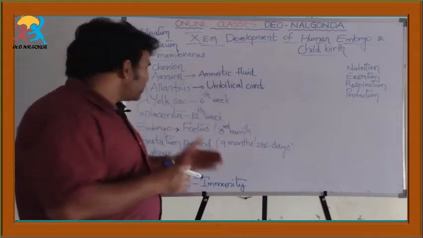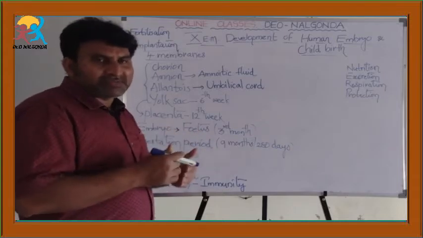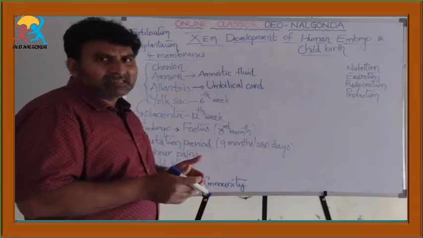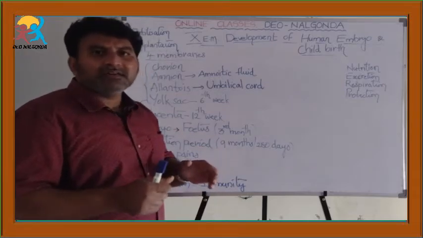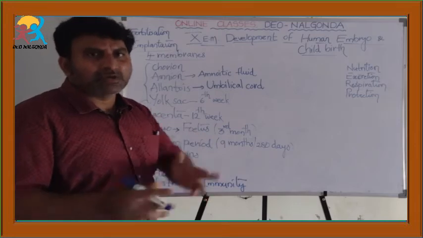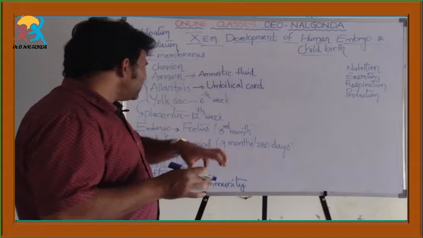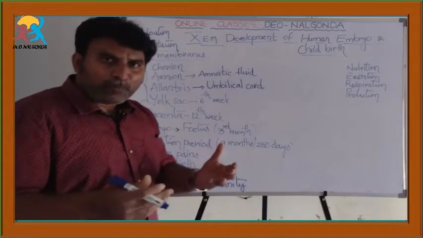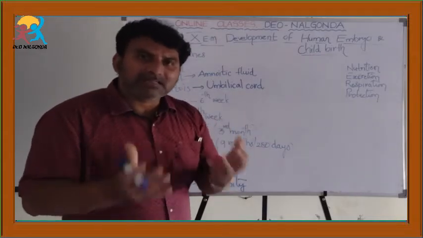Before that period we call it embryo, but when the embryo achieves the age of 3 months, since then it is called the fetus. The grown up embryo is otherwise called fetus. So, the fetus keeps growing inside the mother's womb.